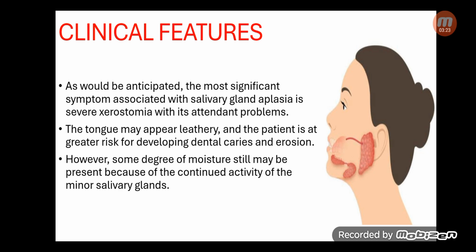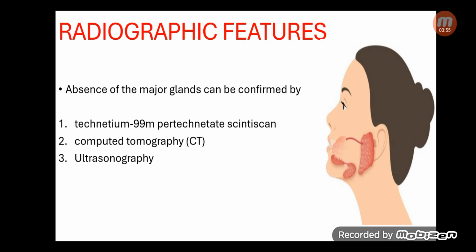However, some degree of moisture may be present because of continued activity of the minor salivary glands. So it is not like the mouth is completely dry, because there are minor salivary glands in the mouth that may work, and their work may increase, but they still cannot complete the demand, because the major salivary glands are also really necessary for saliva production. But there may be some degree of moisture in the patient because of continuous minor salivary gland activity.